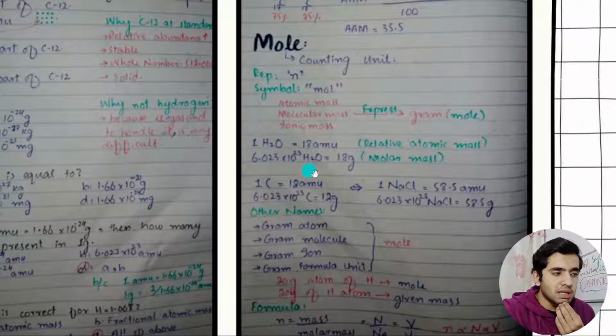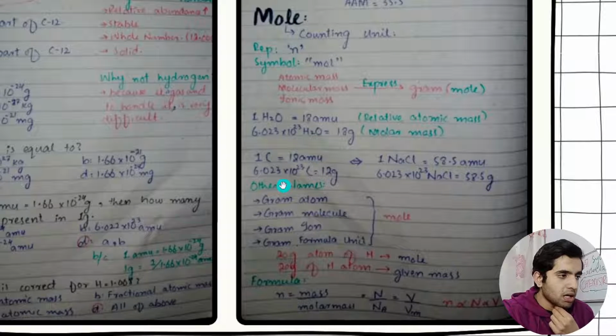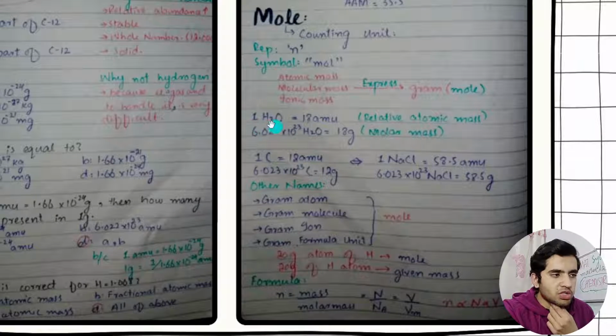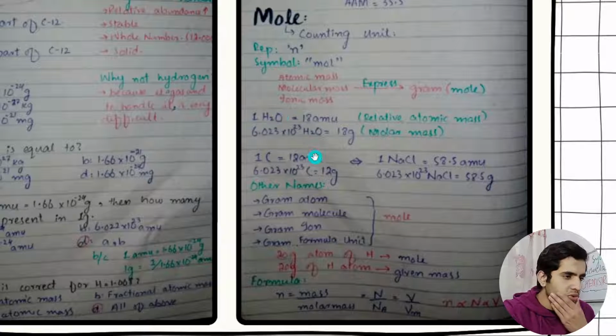Molar mass, it is like this is the molecule, and here are 6.023 times 10 power 23 molecules, that's why we are using gram. If it would be 1 H2O, then here would be molecular mass, and that would not be 18 gram, it would be 18 AMU. Yeah, that would be relative molecular mass. I have actually written here 1 H2O, and I have written this is known as relative atomic mass, but H2O is actually a molecule, not an atom. So this is common sense.